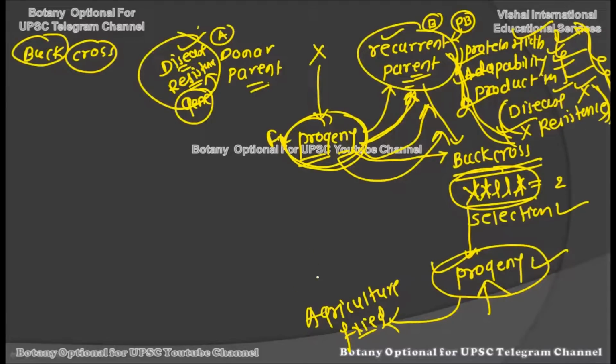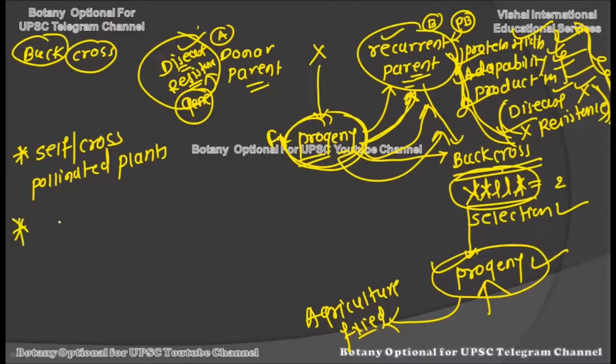Now you should remember that this process of back crossing is suitable for self as well as cross pollinated plants. This is important because our earlier methods were suitable only for either self-pollinated plants or cross-pollinated plants, but this back cross method is not only suitable for self-pollinated crops, it is also suitable for cross-pollinated crops.